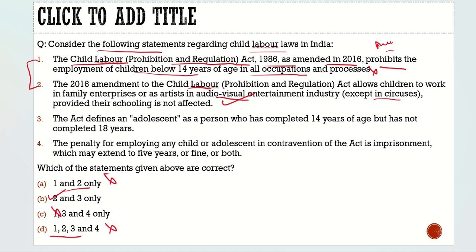Now the third statement, what does it say? The act defines an adolescent as a person who has completed 14 years of age but has not completed 18 years. 100% correct. He is considered an adolescent, and below 14 he is considered a child. Fourth statement: the penalty for employing any child or adolescent in contravention of the act is imprisonment which may extend to 5 years. No, it is a fine or a maximum of 2 years, so 5 years is an exaggeration. So this statement is incorrect. The correct option would be statements 2 and 3 only, and from the code given below, the correct code would be option B. So with this we have completed today's discussion.